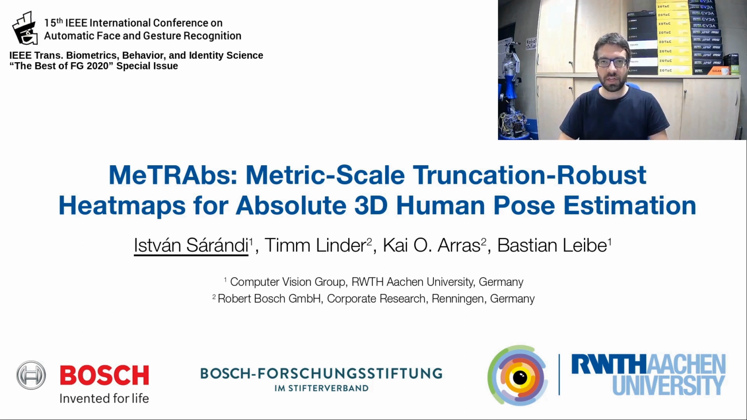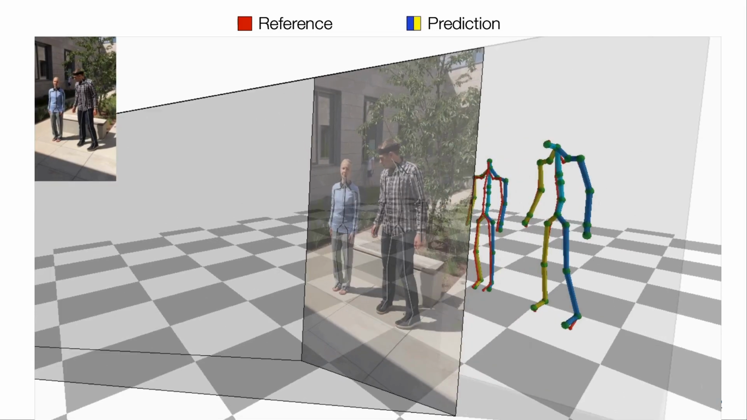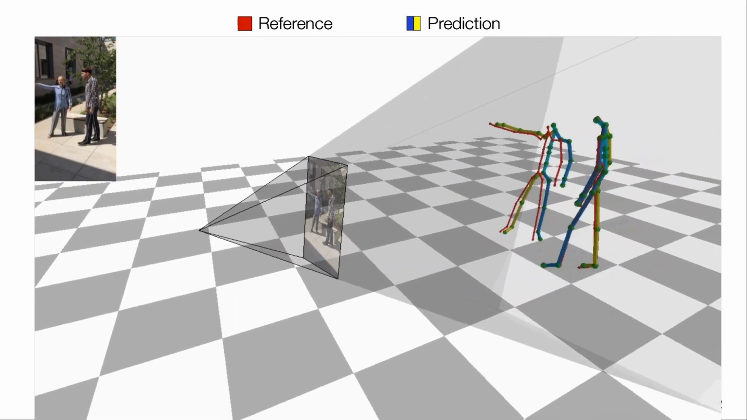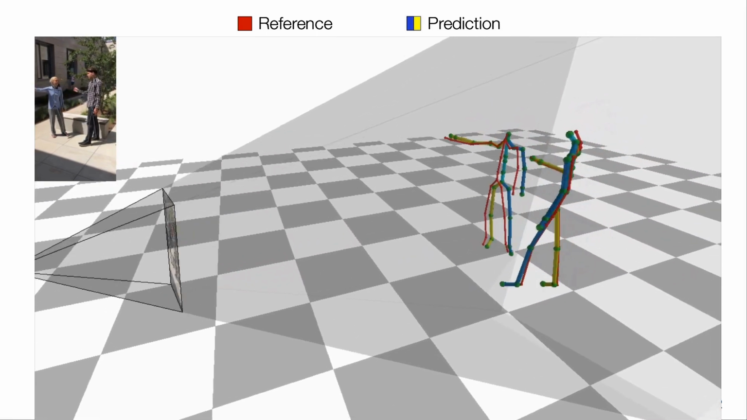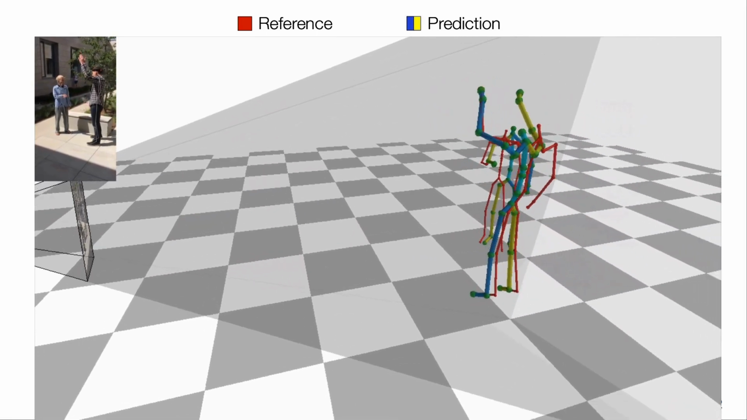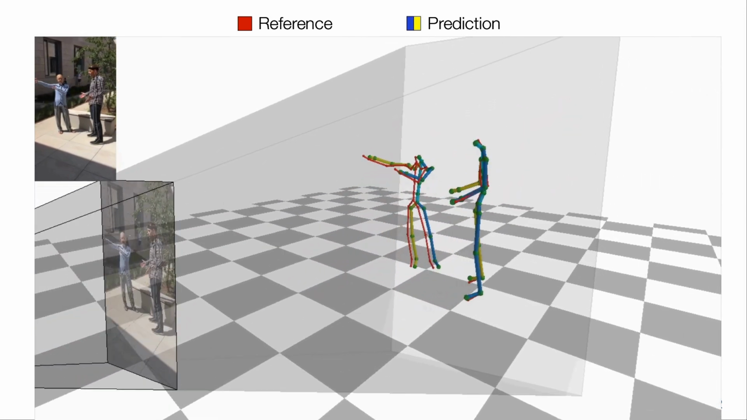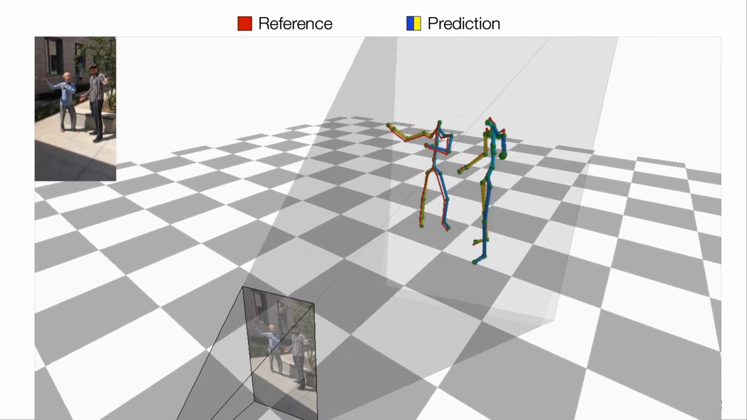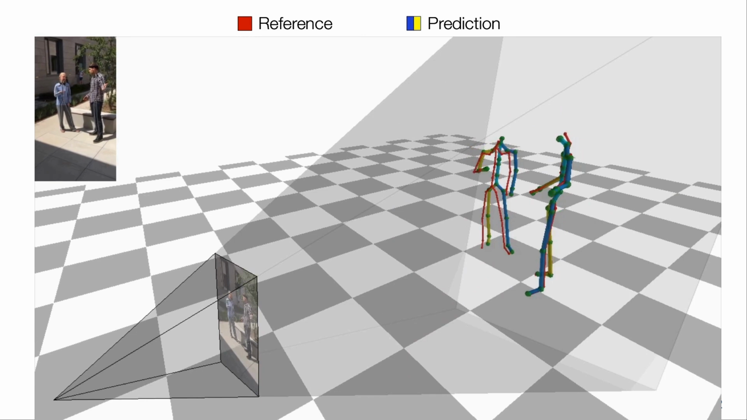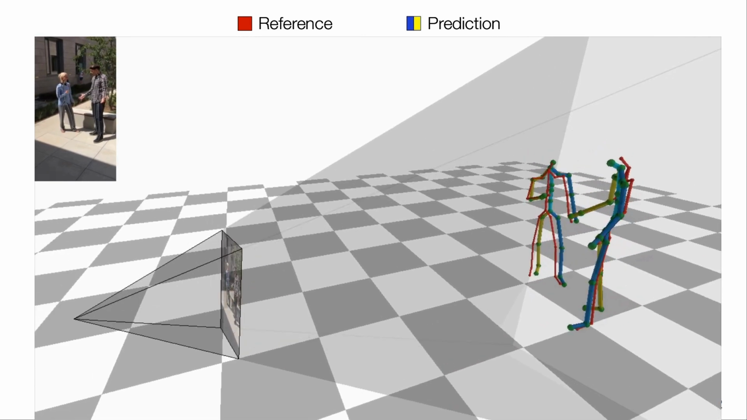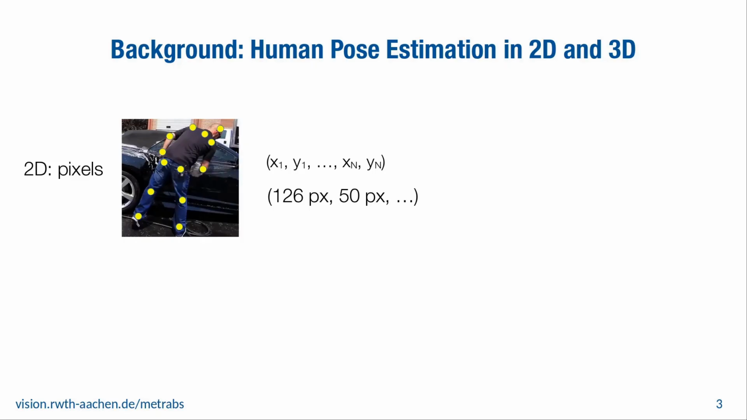Hi, my name is Istvan Sárandi from RWTH Aachen University, and today I will present you our latest research on 3D human pose estimation. In short, our approach can directly predict metric scale skeletons even under truncation and is based purely on heat map estimation. Through this learned scale estimation, we can also estimate the root joint position in a differentiable manner at state-of-the-art accuracy.